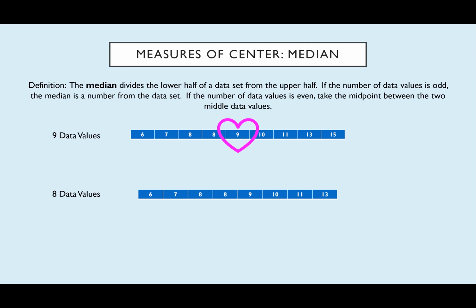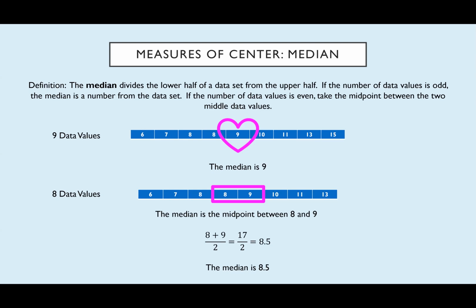If you have 4 kids in your family, is there really a middle child? I don't know. If you have 3, for sure. And let me tell you, you'll know it. Okay, so here our median is 9 because it's right in the middle. When we have an even number of data values, we have to take the 2 centermost and then take the halfway between them, or the midpoint between them. So the median here is the midpoint between 8 and 9. And we compute that by adding them together and dividing by 2. So we get that the median is 8.5.